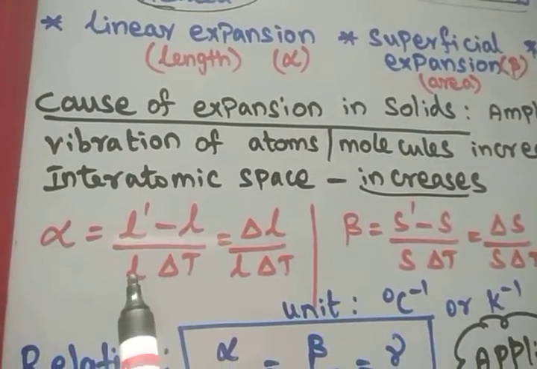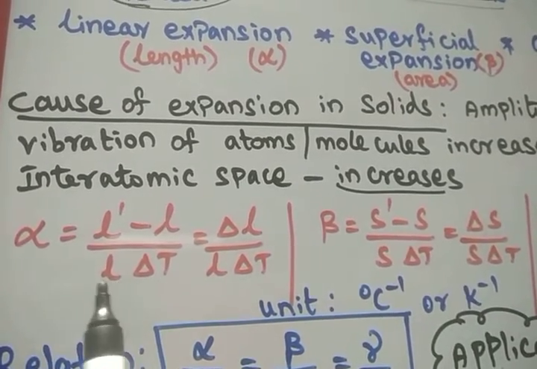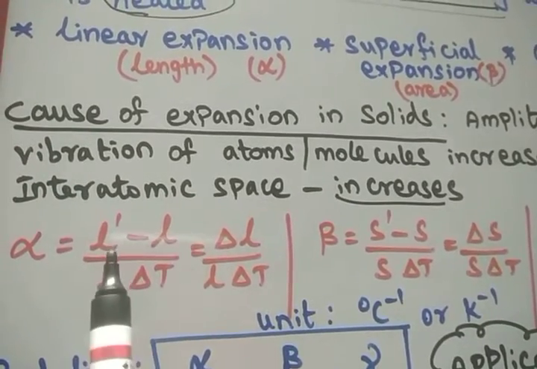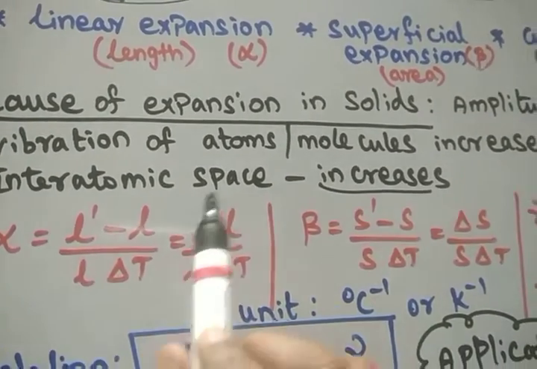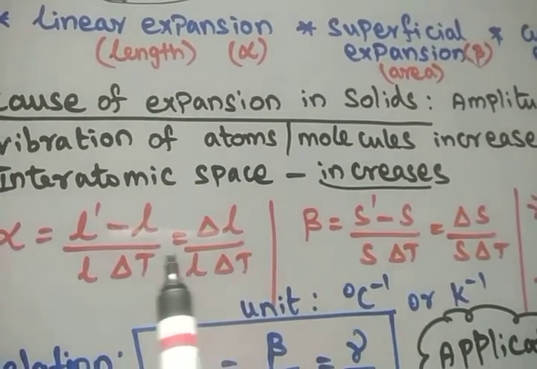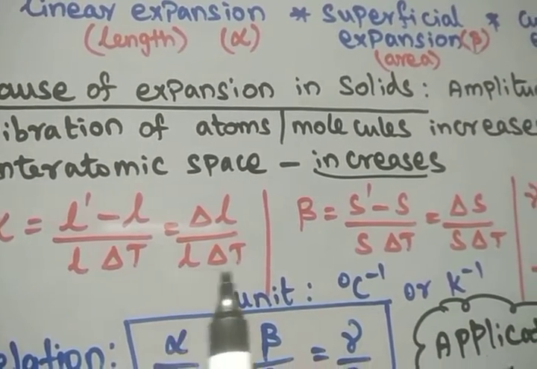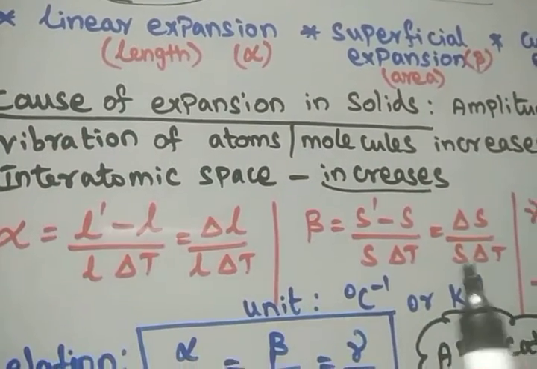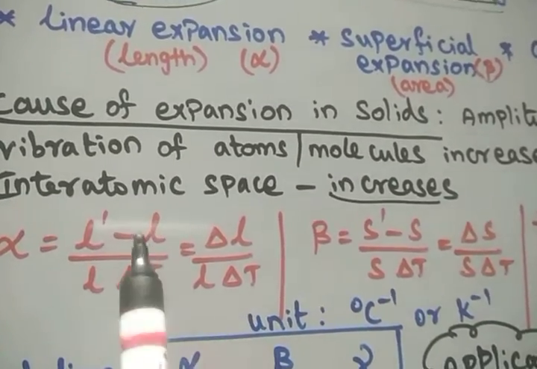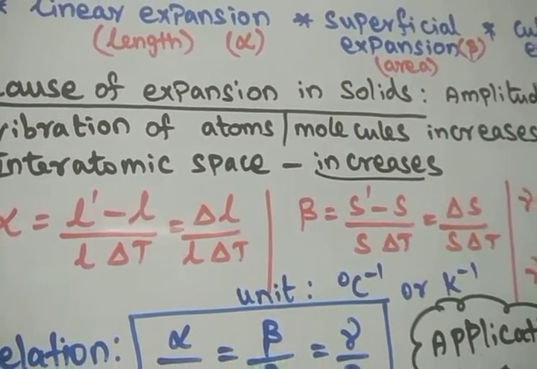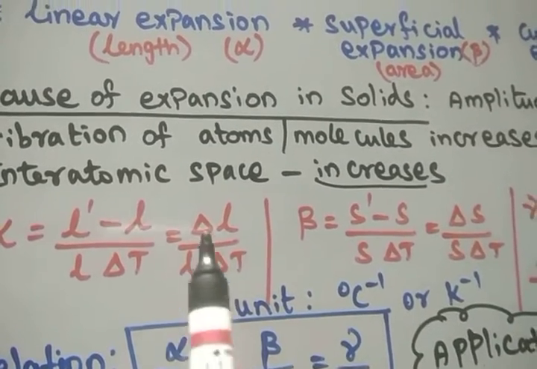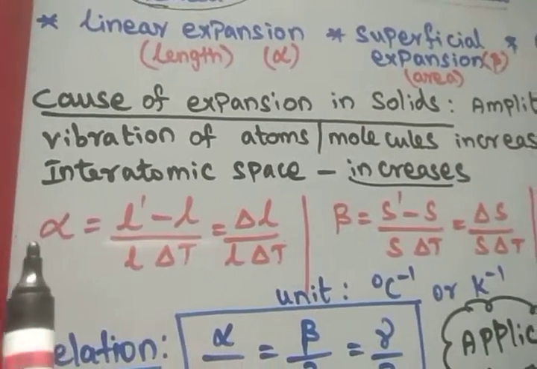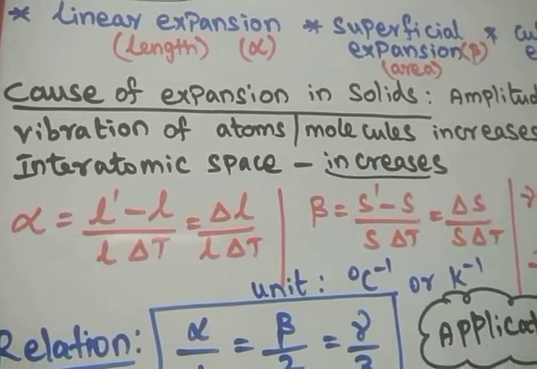So L is the original length of the given solid rod. When it is heated, the length increases to L dash. So the difference, final length minus original length, is the change in length. Before the rod expands, there will be some temperature. When the heat is applied and absorbed, that gives the increase in temperature. So the increase in length divided by the original length into the increase in temperature is the coefficient of linear expansion.